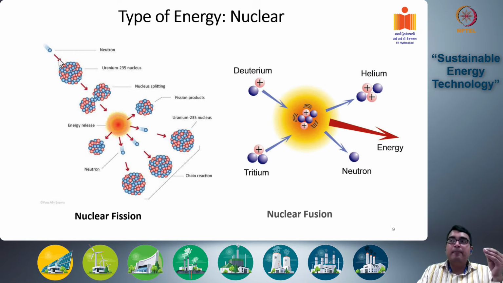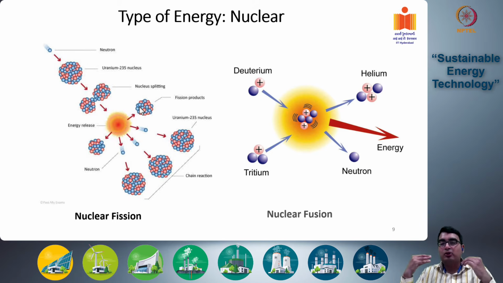These are extremely heavy atoms, which means they have a lot of neutrons and protons, and that makes them fundamentally unstable. So if a high energy neutron hits it, this nucleus can break into smaller nuclei of different elements, which we are calling daughter nuclei, and this breaking process generates energy.